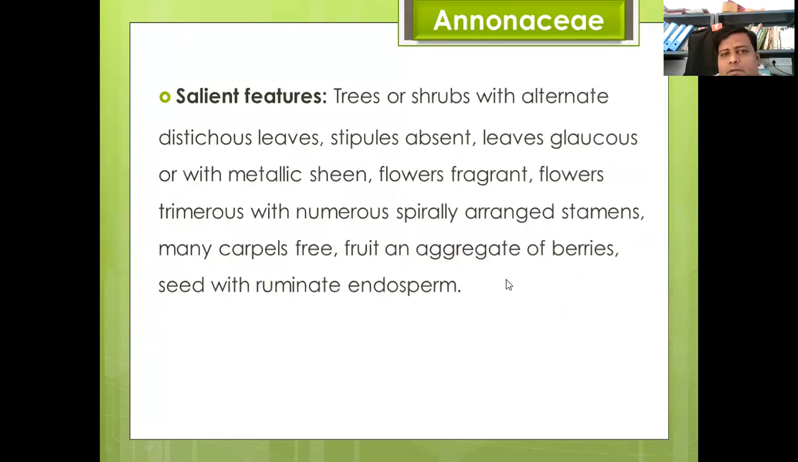What are the salient features of Annonaceae? Annonaceae plants may be trees or shrubs with alternate distichous leaves, stipules absent, leaves glaucous or with metallic shine. Flowers may be fragrant. Flowers are trimerous, with numerous stamens in spiral arrangement, many free carpels, fruit an aggregate or berry, and seed with ruminate endosperm.